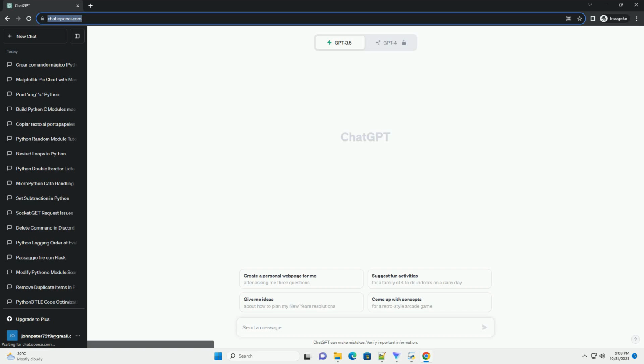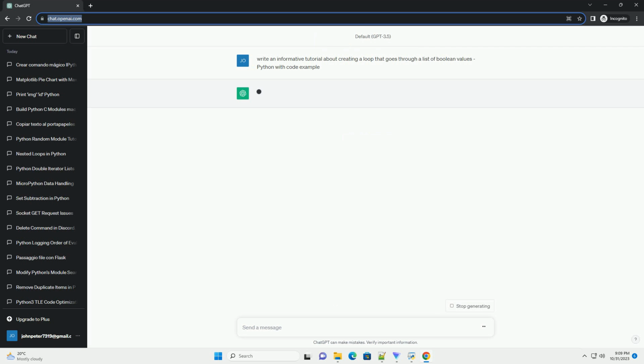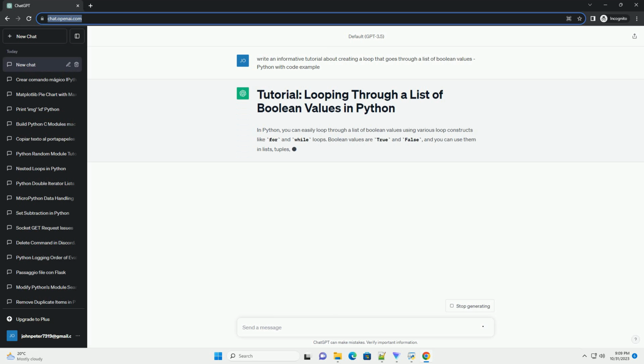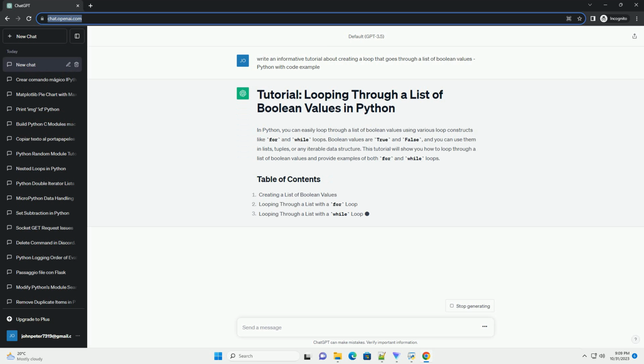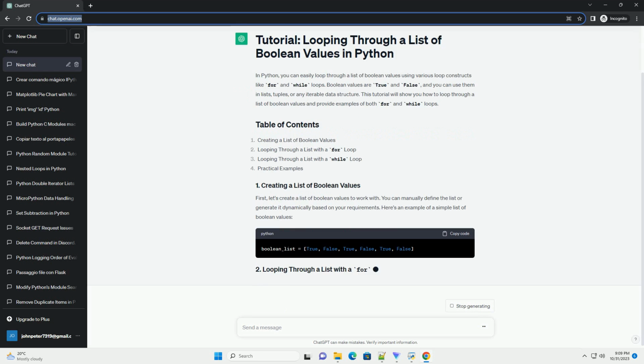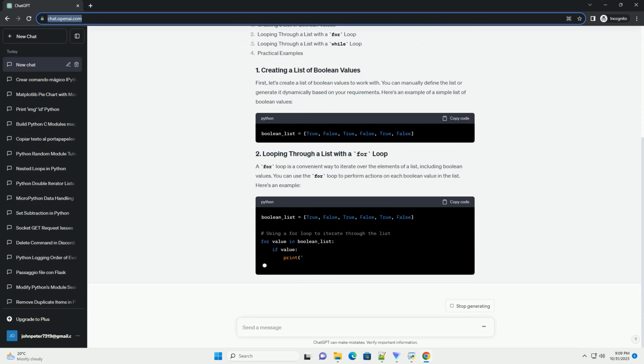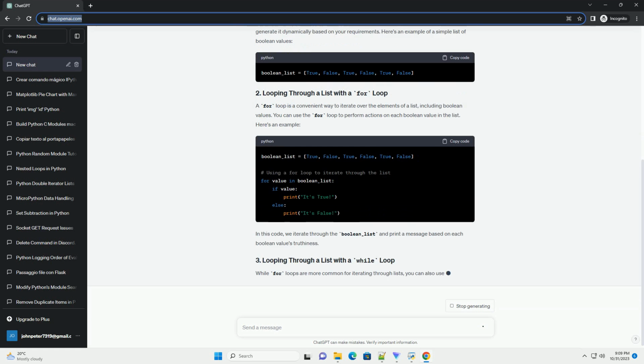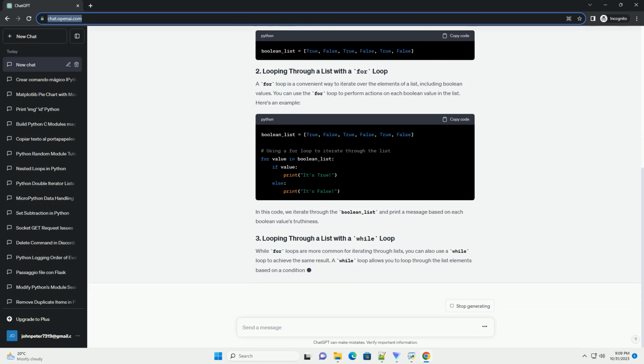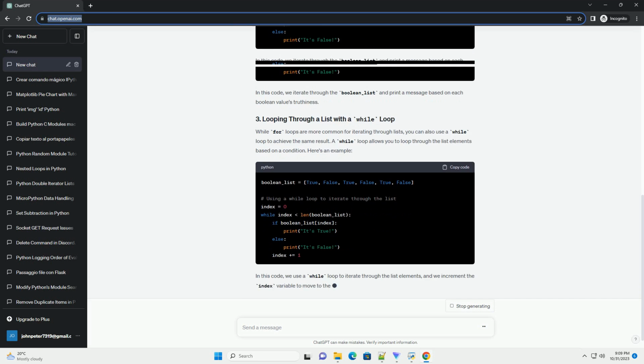In Python, you can easily loop through a list of Boolean values using various loop constructs like for and while loops. Boolean values are true and false, and you can use them in lists, tuples, or any iterable data structure. This tutorial will show you how to loop through a list of Boolean values and provide examples of both for and while loops. First, let's create a list of Boolean values to work with.